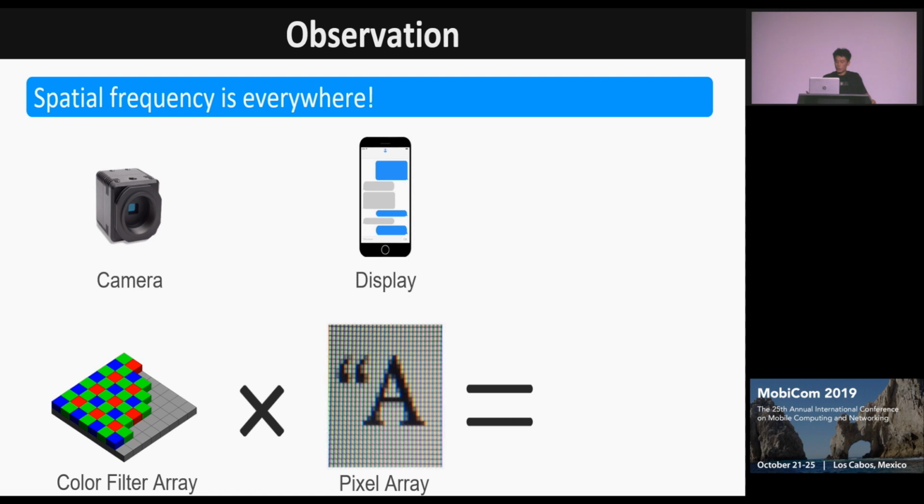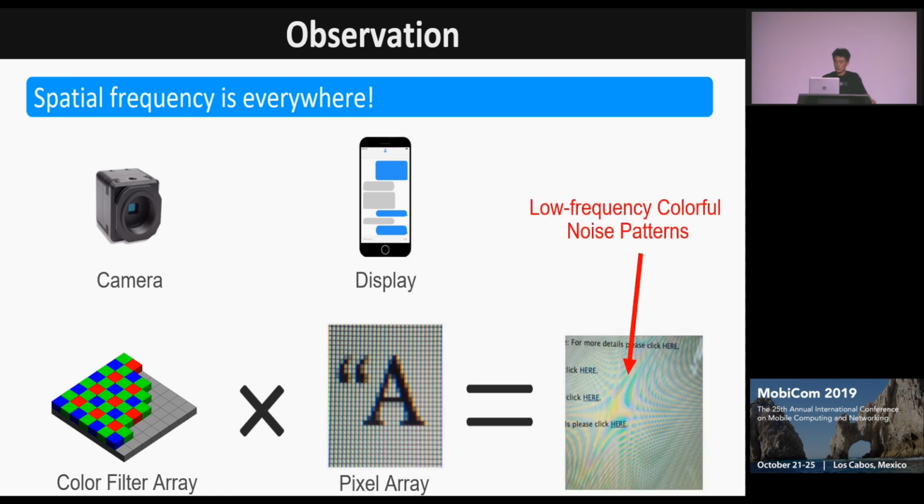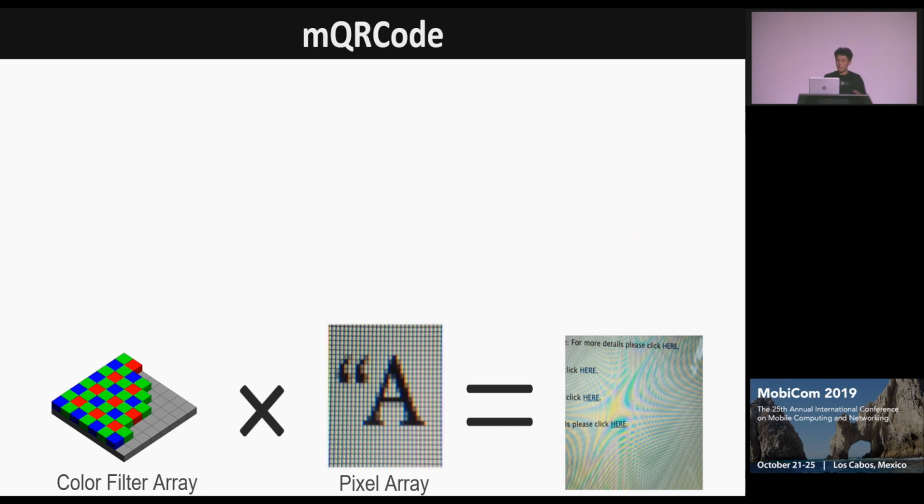So therefore, when we use a camera to take a picture of the display, it is common that a low frequency, colorful noise pattern appears. So this is the nonlinear interaction between the camera and the display. So this phenomenon can be used to design a secure light communication technology.